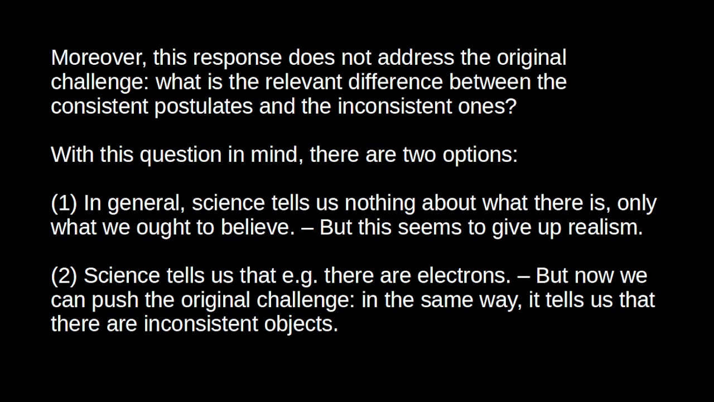Clearly, Collivan's response, this response that distinguishes what we ought to believe from what there is, is only going to work if we already have some reason for treating the consistent theories and the inconsistent theories differently. But if we have some reason for treating them differently, then it looks like we have a direct answer to the original challenge, right? We can just give a direct answer to the question of what's the relevant difference between the consistent postulates and the inconsistent ones. We need not take any detour through the belief ontology distinction.